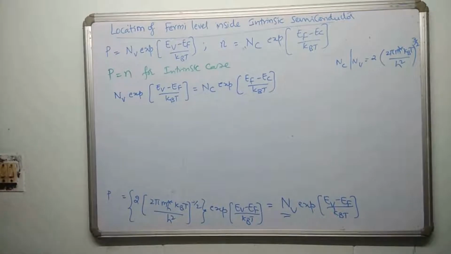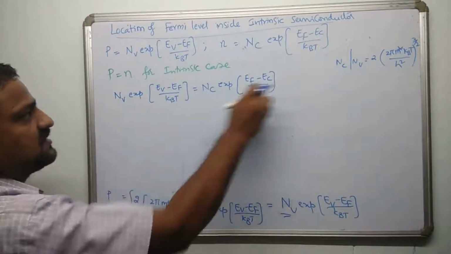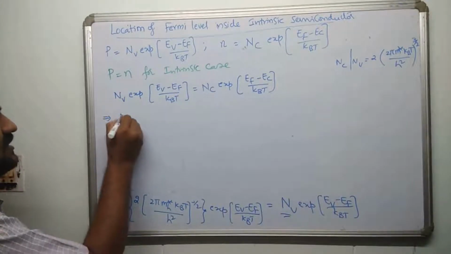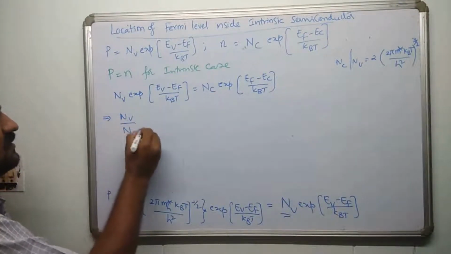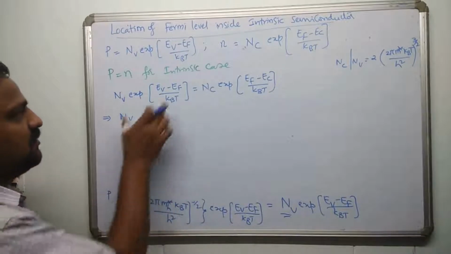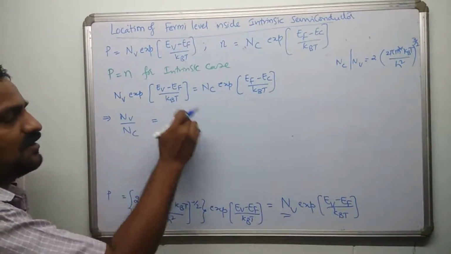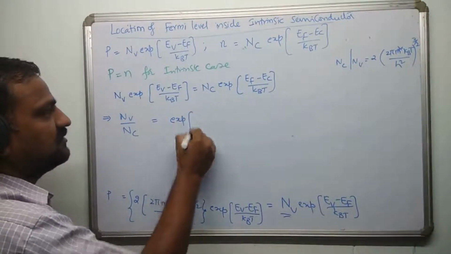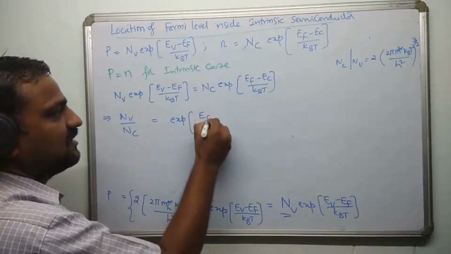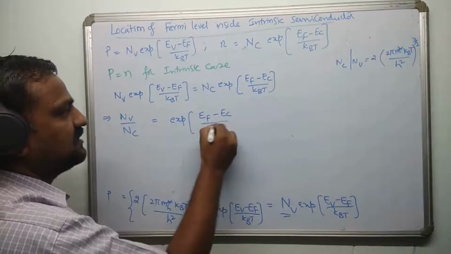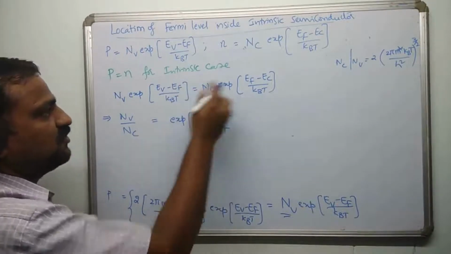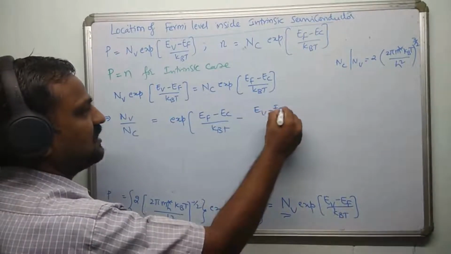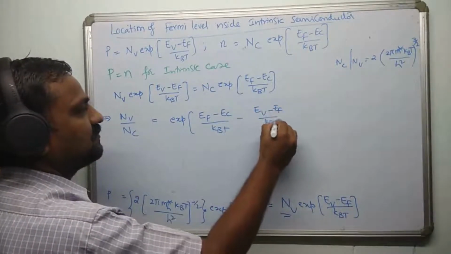So here, what I am going to do is pull this term to the other side. This exponent goes to the other side. So I'll write Nv over Nc is equal to, you know, when e power x goes to the other side, it becomes e power minus x, right? So I can write this as exponential of this term as it is, (Ef minus Ec) by kBT, and as this term goes to the other side, it becomes negative, minus (Ev minus Ef) divided by kBT.